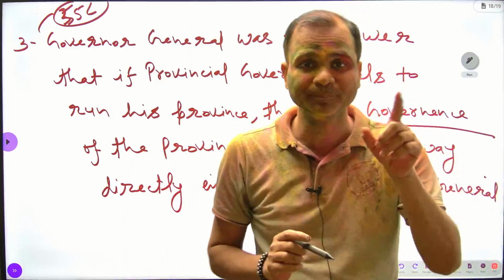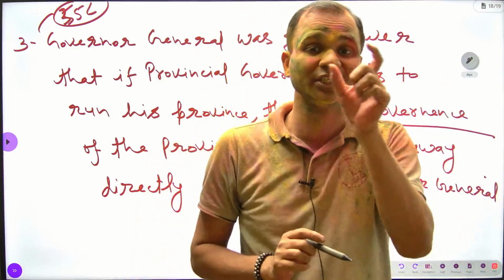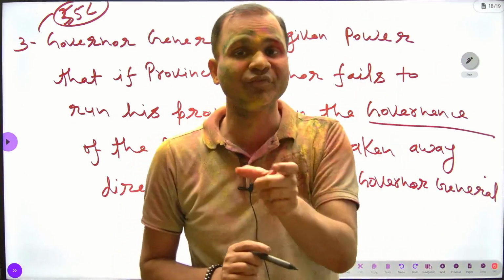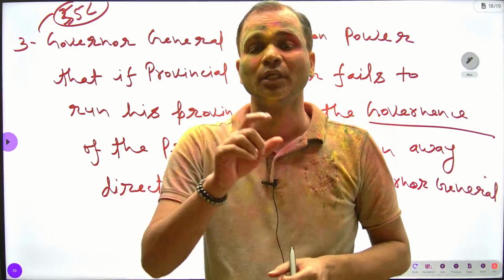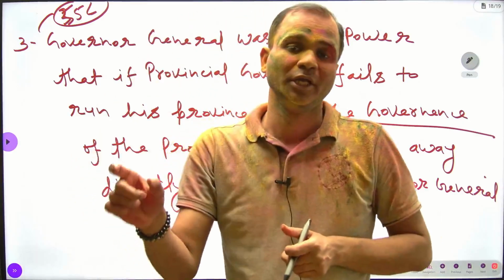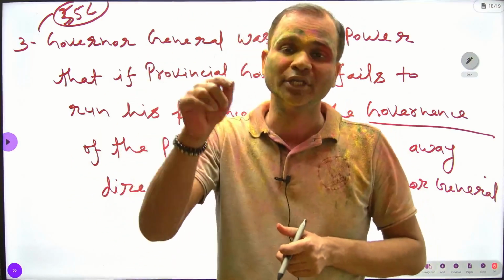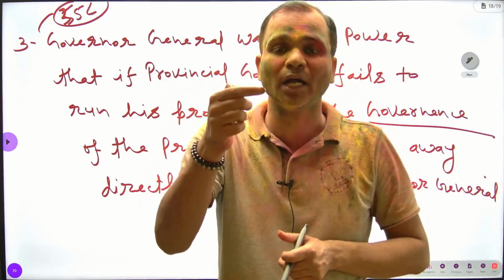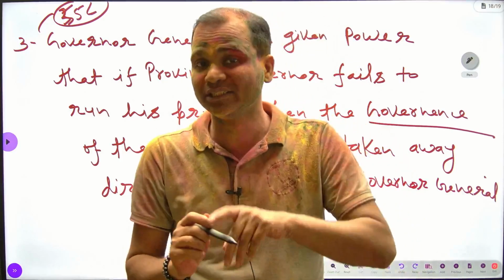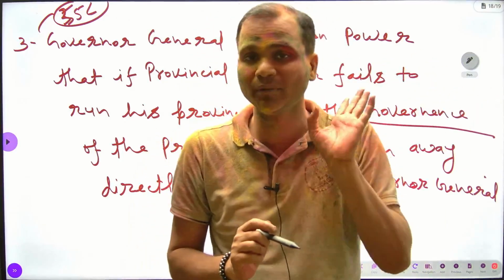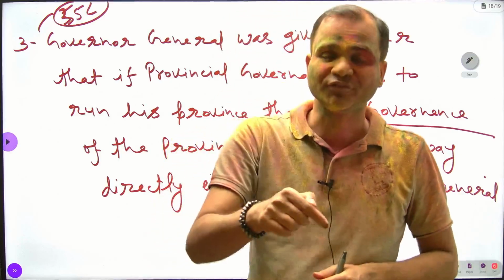You know very well, in Article 356, the same thing has also been mentioned. If a state fails to manage its own administration according to the Constitution, then the state will come under the control of the President, as is happening in Manipur. You know very well.